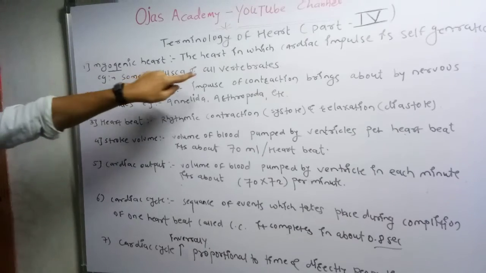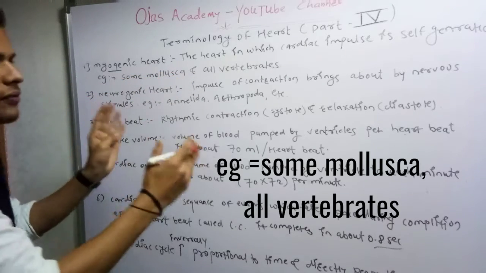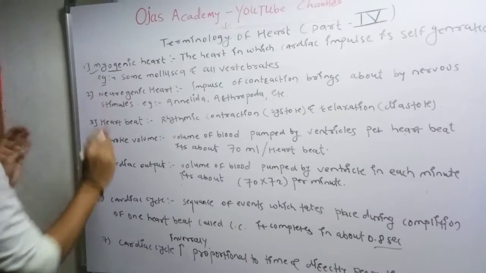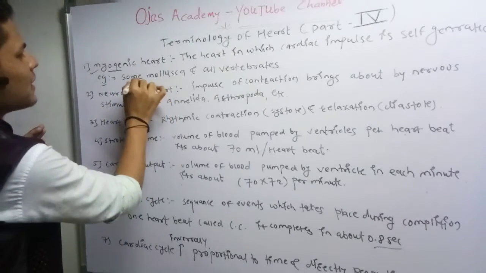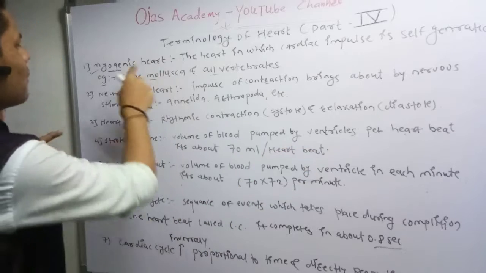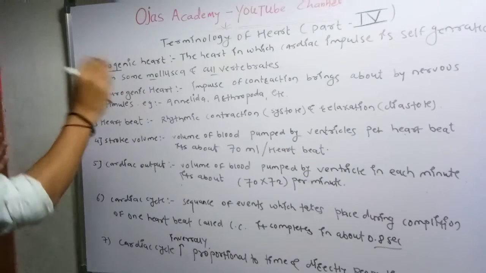Some mollusca and all vertebrates are examples of myogenic heart. Means in some mollusca and all vertebrates, myogenic hearts are present.